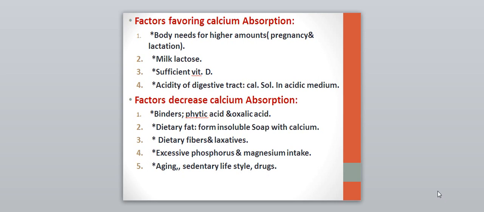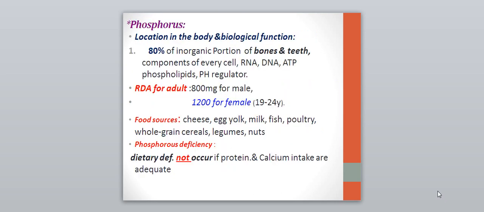But what are the factors that decrease calcium absorption? First of all, the binders like phytic acid and oxalic acid will decrease the absorption. Also, dietary fat forms an insoluble soap with calcium. Dietary fibers and laxatives also, excessive phosphorus and magnesium intake, the aging process, a sedentary lifestyle and certain drugs. All these decrease absorption of calcium.